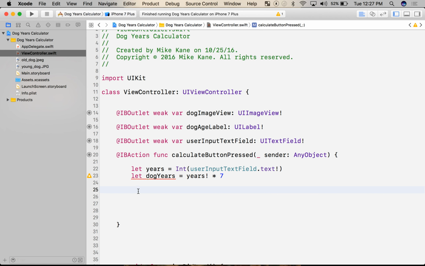I'm going to say, let's start with the text field. So, the label, not the text field. I'm talking wrong here. So the label has a .text field as well that contains the message. We're just going to change that. So I'm going to say dogAgeLabel.text equals, and I've got a string here, an empty string. I'm going to just type my message. I'm going to say your dog is.